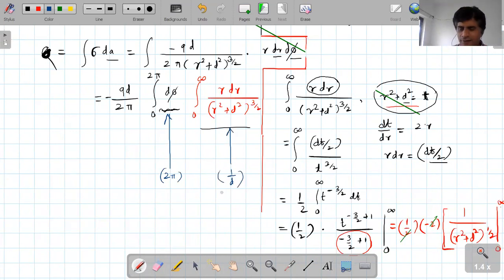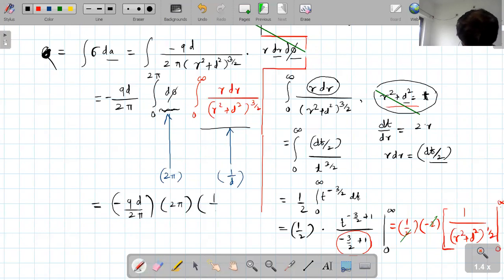I will put it here, and therefore the final answer is minus qd upon 2 pi into 2 pi into 1 upon d. And therefore here this 2 pi gets cancelled, here d cancels, and your final answer is